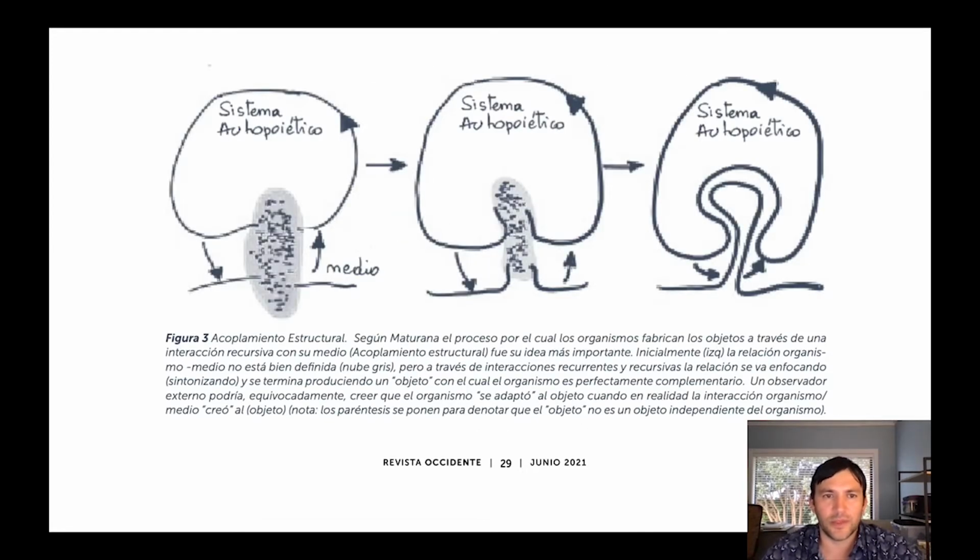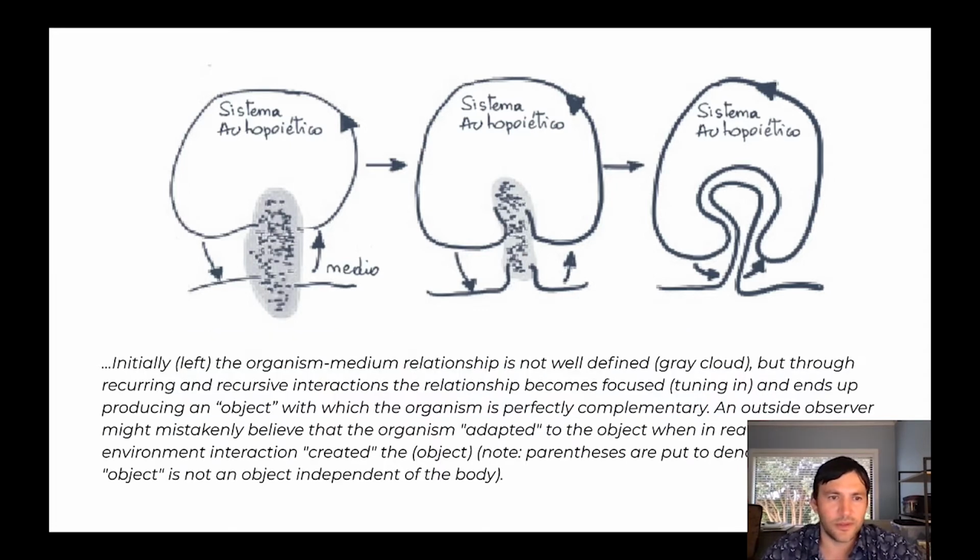In this diagram, we can see this process even better. So initially on the left, we can see the organism-medium relationship that is not so well defined, represented by a gray cloud. But through recurring and recursive interactions, the relationship becomes more focused, producing an object. An important point here is that an outside observer might mistakenly believe that the organism adapted to the object, when in reality the organism-environment interaction created the object, or the new structure between the organism and the environment.